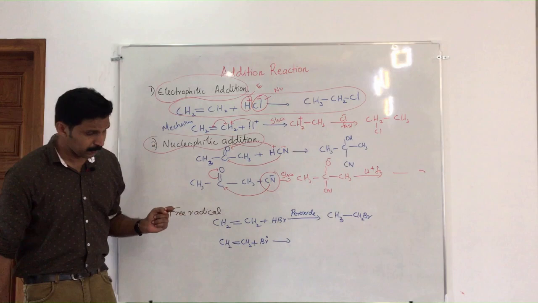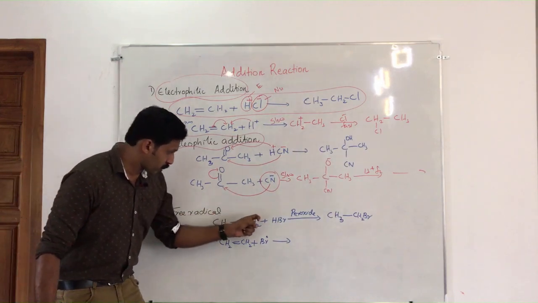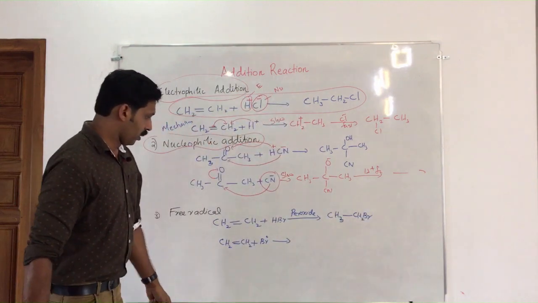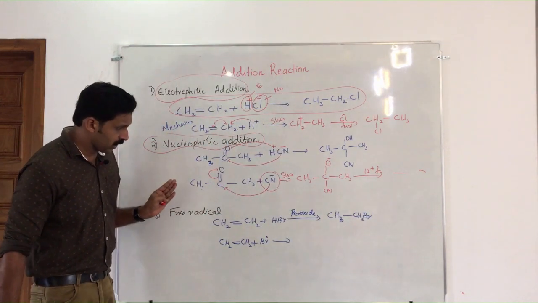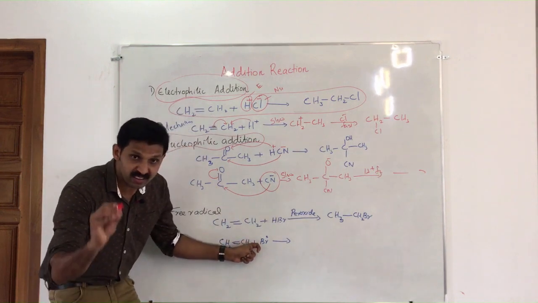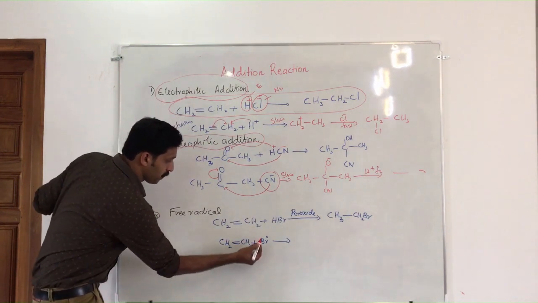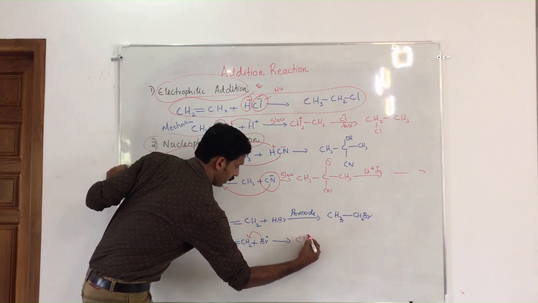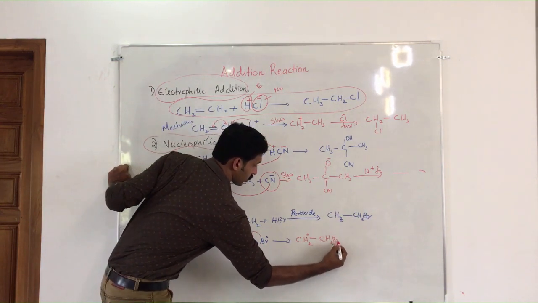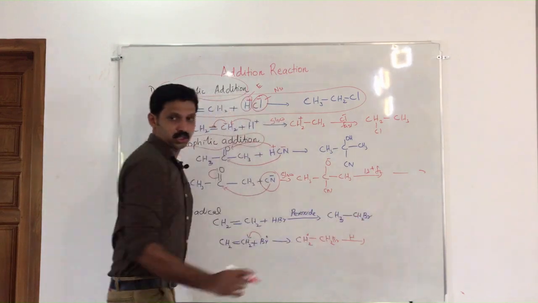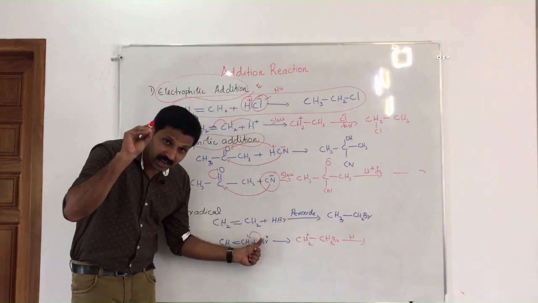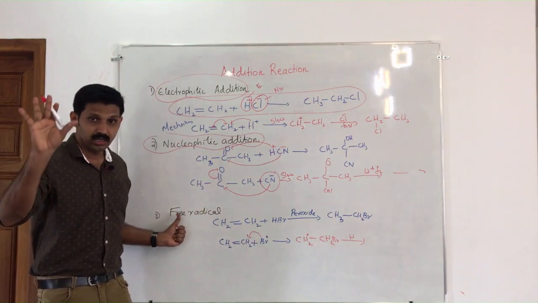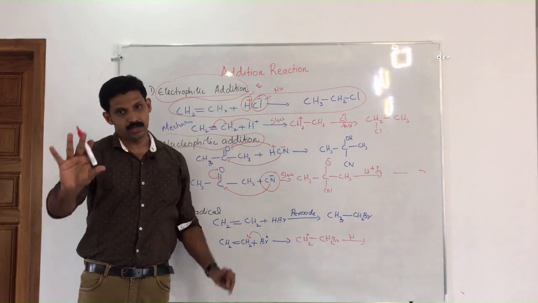Now, free radical addition is the third one. CH2 double bond CH2 plus HBr, in presence of peroxide, you will get the answer. It is known as free radical addition because in presence of peroxide, a Br free radical is formed. That Br free radical is added to this one. You will get CH2 free radical, then CH2Br, and in the next stage H is added. You will get the product. Here also, since a free radical is adding, that is why it is called free radical addition reaction. That is about the addition reactions.